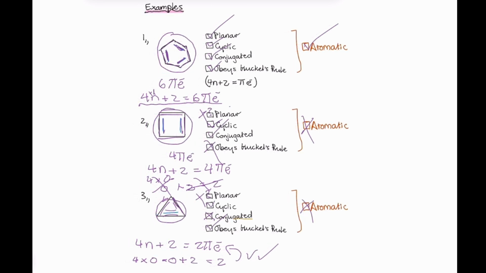I just want to revisit why this molecule didn't meet the conjugation criteria. In an aromatic molecule, every atom has to have an overlapping p orbital to continue the continuous cyclic system. As we can see here, this molecule has a pi bond, and then it is sp3 hybridized. So the sp3 hybridization breaks this continuous cycle and therefore makes the molecule not aromatic.